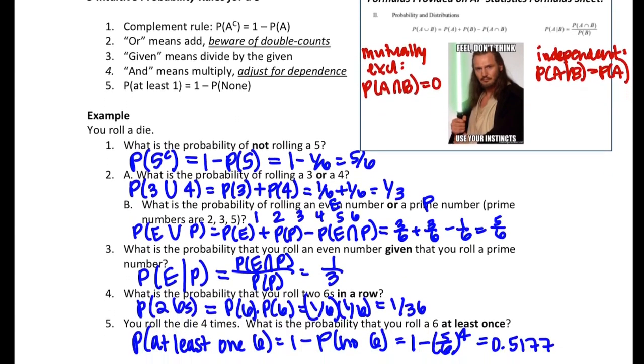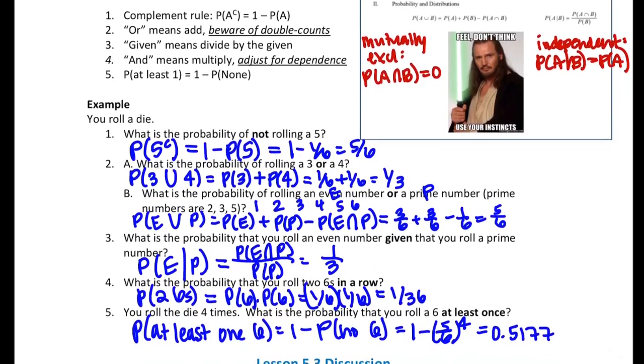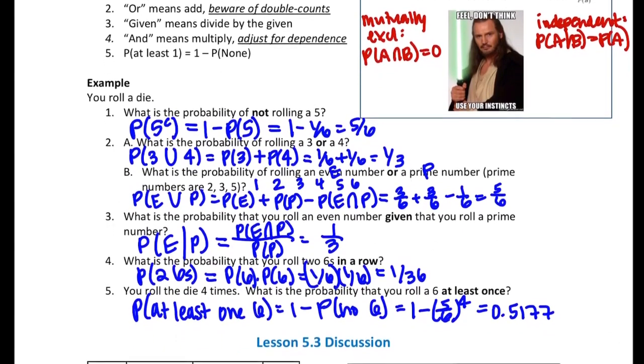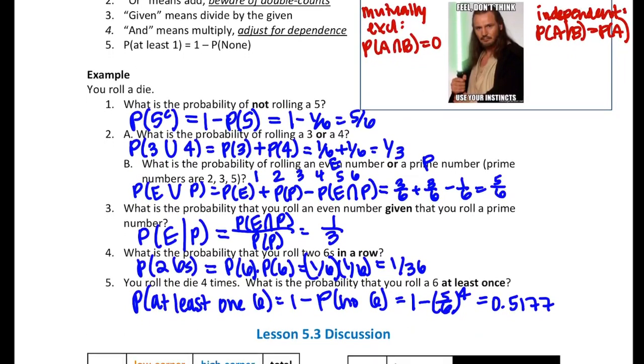And so hopefully you were able to do the card sort on Desmos and match these up properly. But if not, here you are. And then this discussion was just for you to check out.